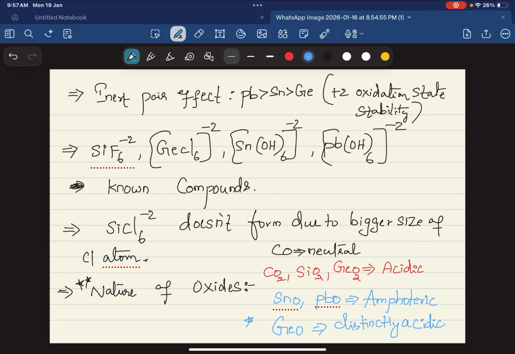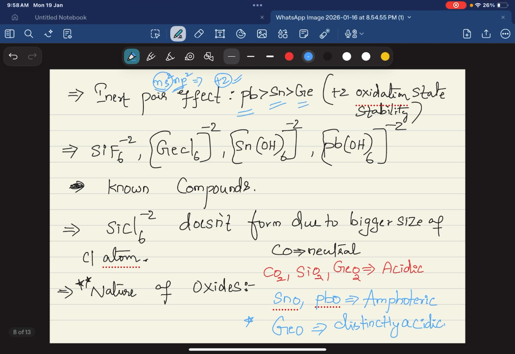Next one, inert pair effect. The valence configuration of 14th group elements is ns2 np2. Here there are a total of 4 electrons in the outermost shell. The s electrons don't participate in chemical bonding, only p electrons participate, so the +2 oxidation state is stable for the last element of the group. This is called the inert pair effect. Generally Pb is the last element, so it is more stable with +2 oxidation state than Sn, than germanium.